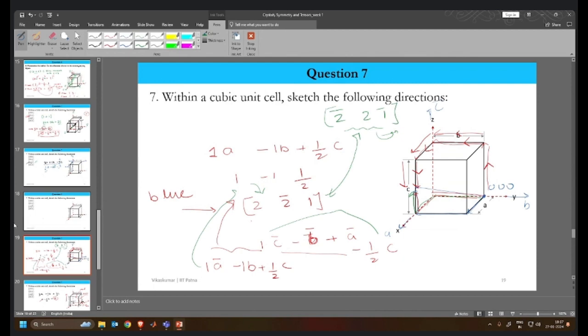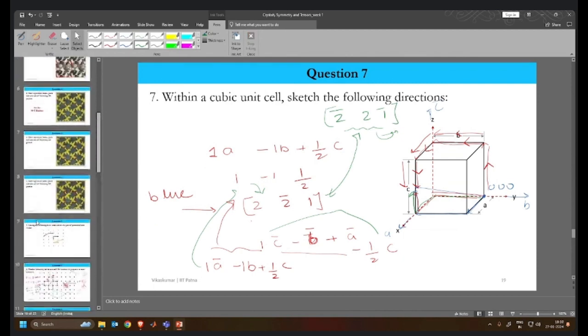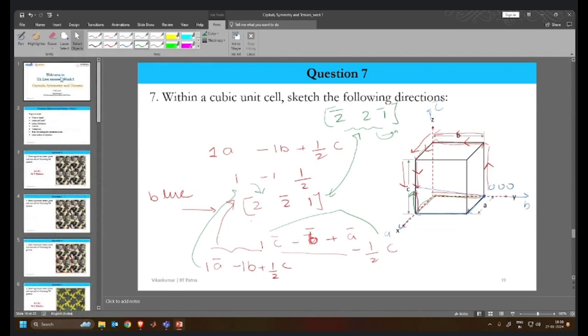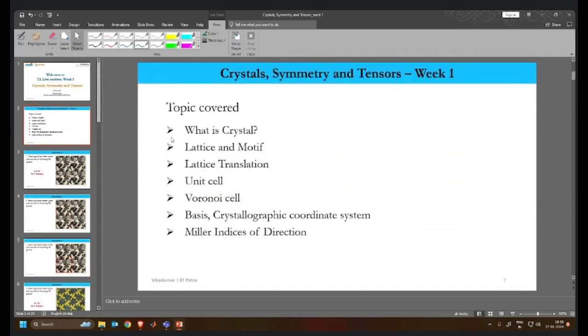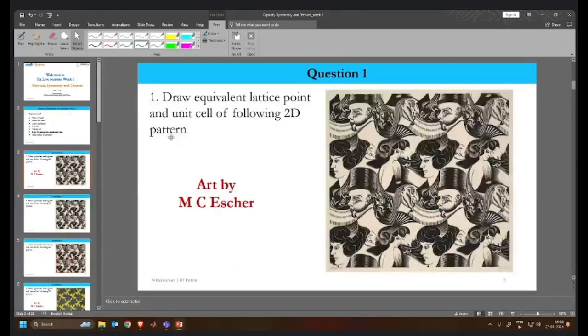Okay, so this was the entire thing which we have discussed from start to end. We first discussed what syllabus has been covered in this particular week, week one. Then we discussed a few questions on this art by M.C. Escher, and we saw that there are lattice points associated with each feature, which are movable. The same lattice point I can move and make it over here.